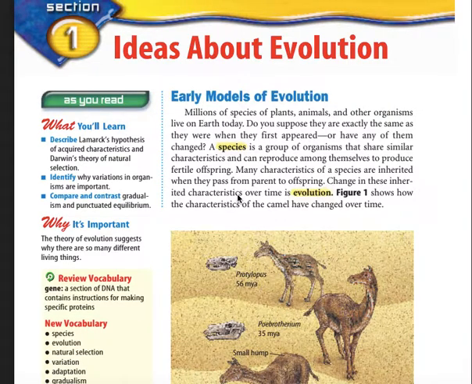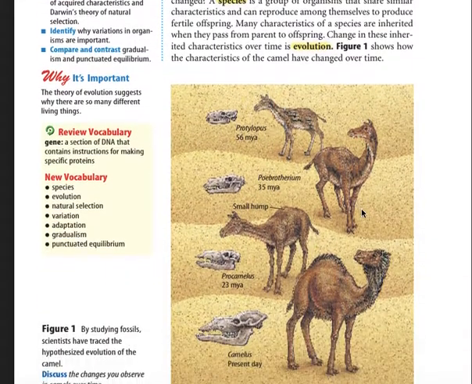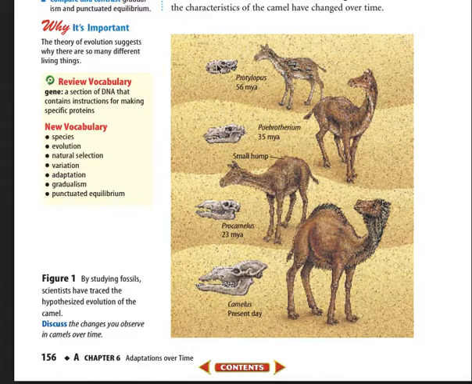A species is a group of organisms that share similar characteristics and can reproduce among themselves to produce fertile offspring. Many characteristics of a species are inherited when they are passed from parent to offspring. Change in these inherited characteristics over time is evolution. Figure 1 shows how the characteristics of the camel have changed over time. Note here that 56 MYA means 56 million years ago.